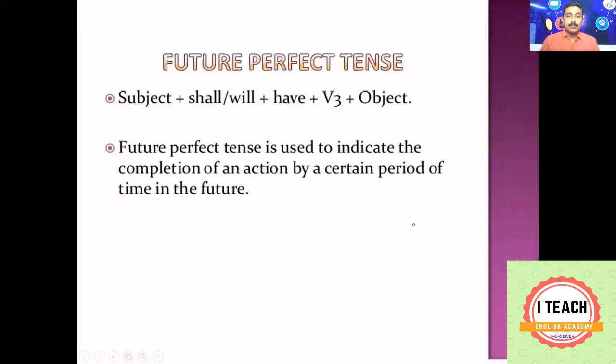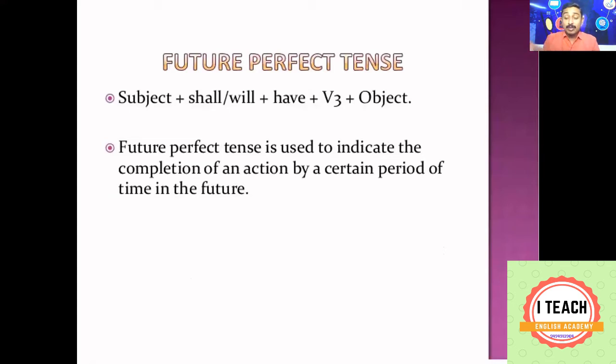We are moving on to future perfect tense. We have already learned about present perfect and past perfect. Present perfect tense is used to denote an action completed in the immediate past. Past perfect tense is used to denote an action which happened earlier. If two actions occur in the past, the earlier action is written in the past perfect tense. And now, future perfect tense is used to denote an action going to be completed by a certain future time. An action which will be completed by a certain future time.